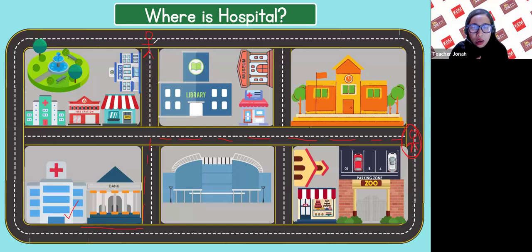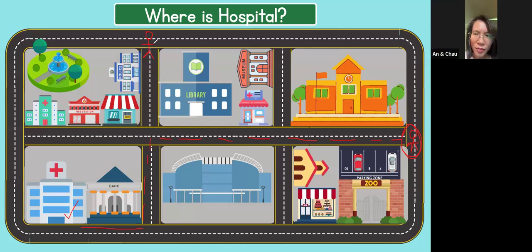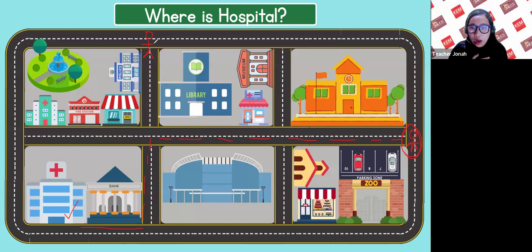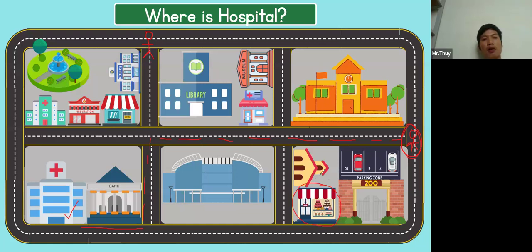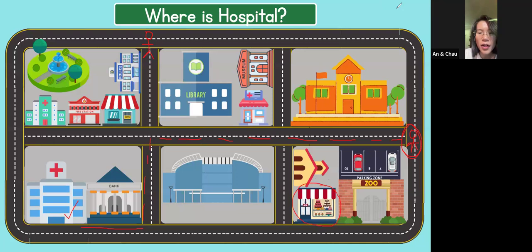Can you tell me where is the bakery? Bakery. The bakery is next to the zoo.